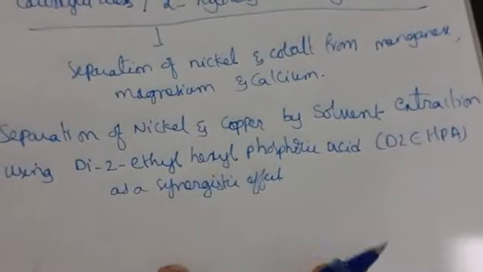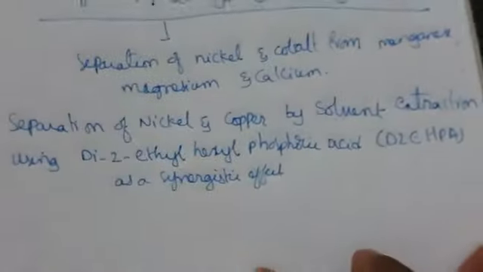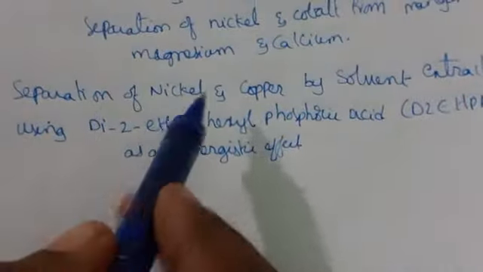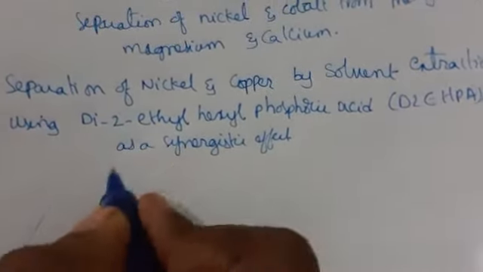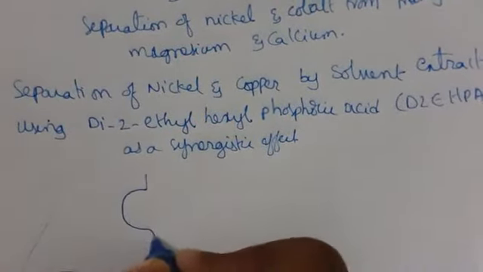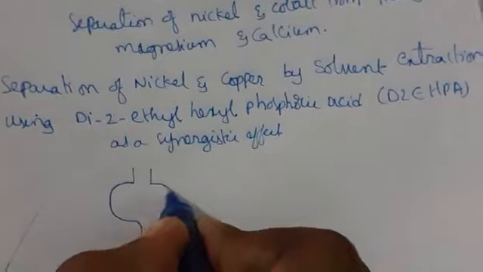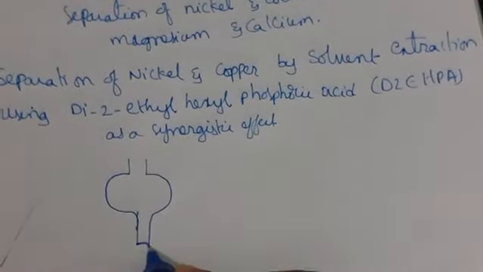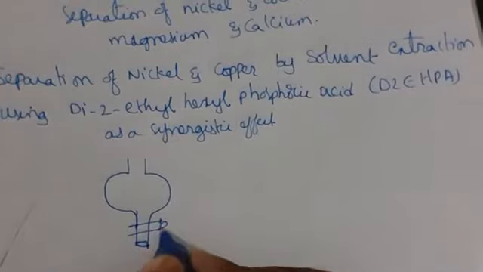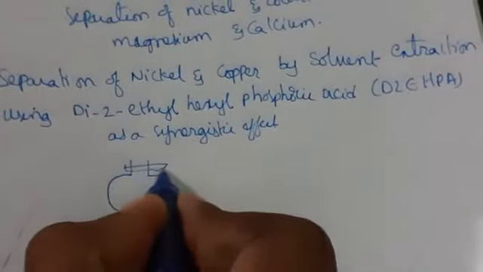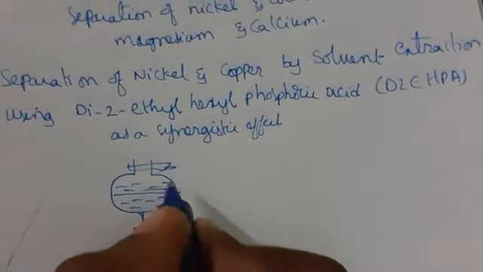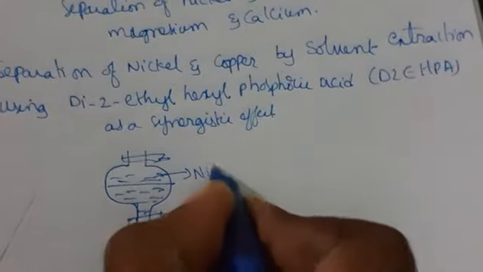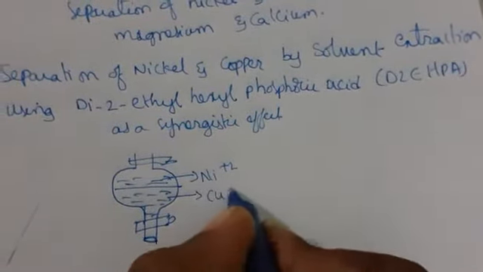So coming to here, first what you have to do: the metals we have taken are Ni2+ and Cu2+, as an equal mixture. So this is the mixture. Here I am taking Ni2+ and Cu2+.